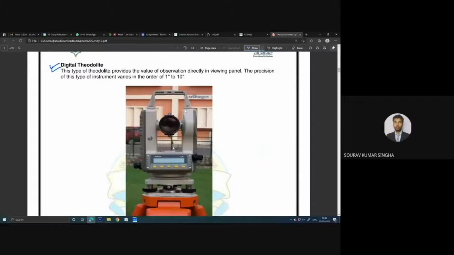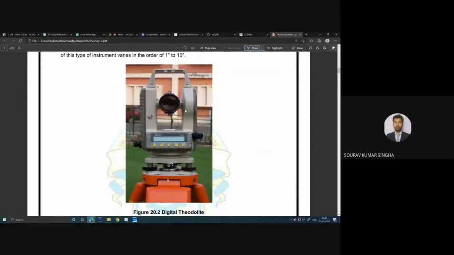You can see here we have this tripod in the lower portion, and there are 3 screws here, and another in the back portion. Using these 3 screws, we need to make it properly level. Proper leveling should be done firstly using the tripod. Preliminary leveling has to be done.